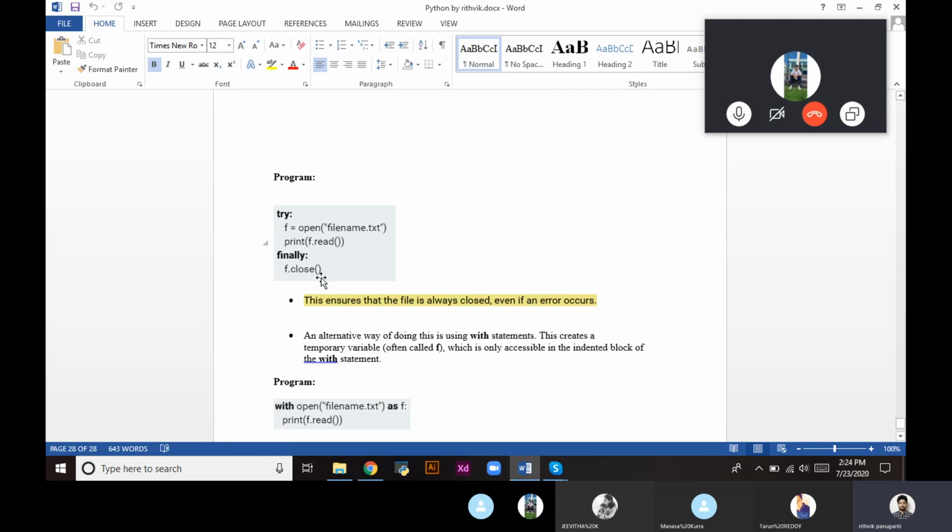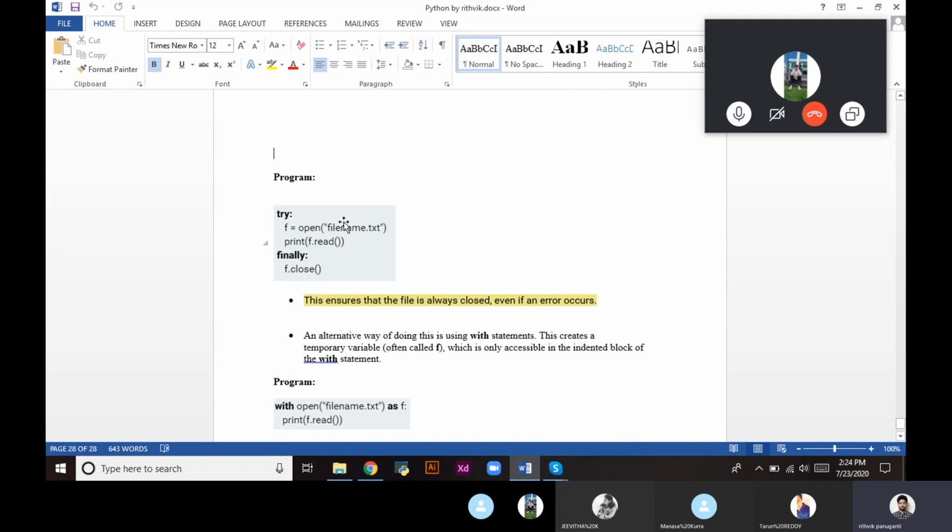Finally, close. Because in the try block we are opening a file, whatever we want to do, and as I told earlier, whatever the exception or reason, it will be done with the try and except block, and whatever is written in the finally block will be executed either way. So in the finally we are giving file dot close.